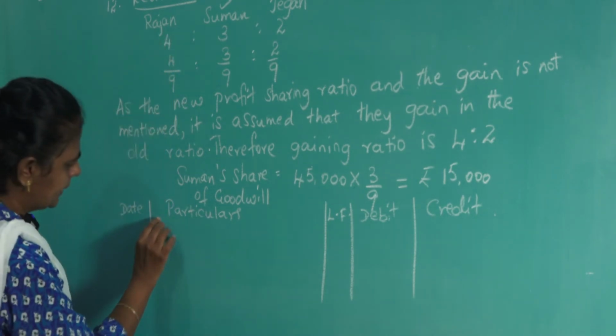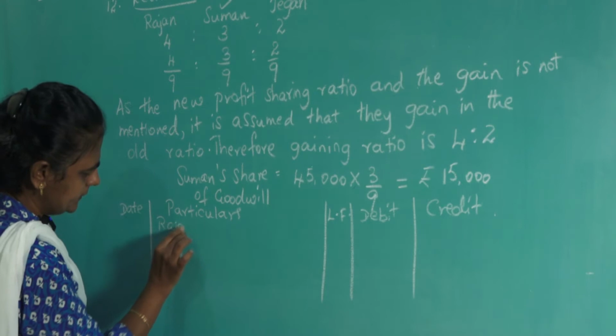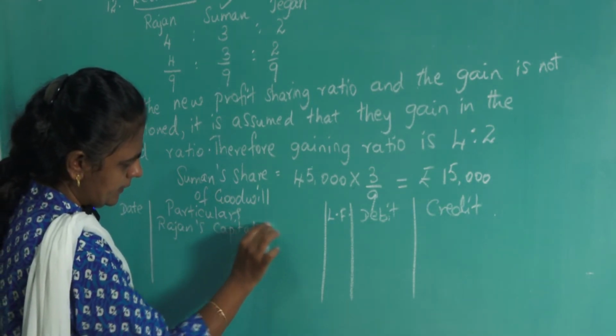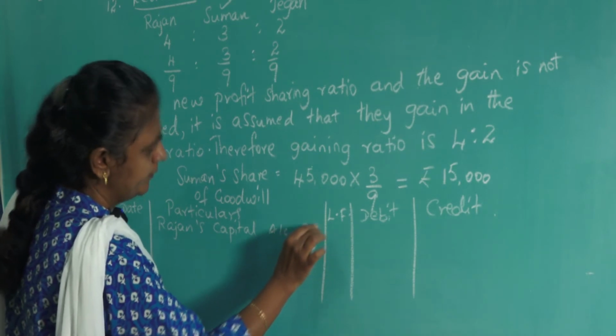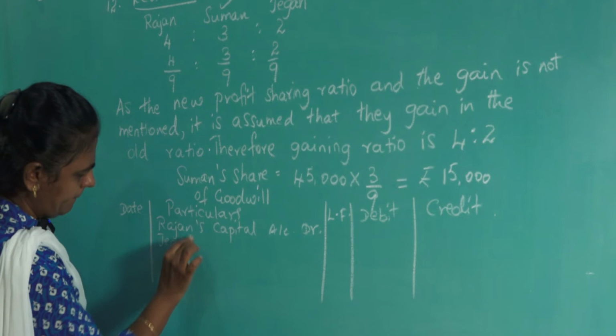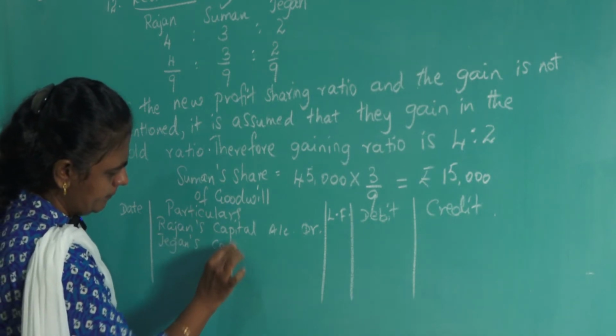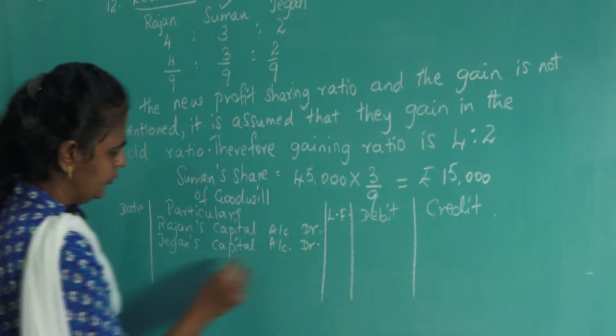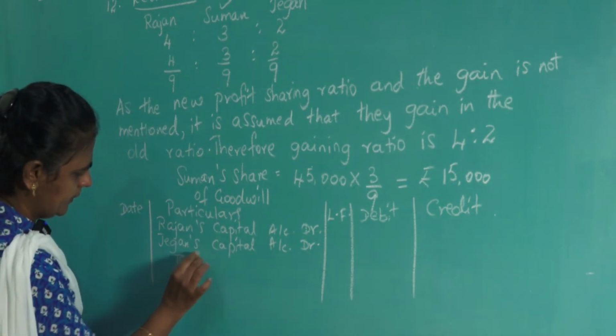The continuing partners are Rajan's capital account debit, Jagan's capital account debit to Suman.